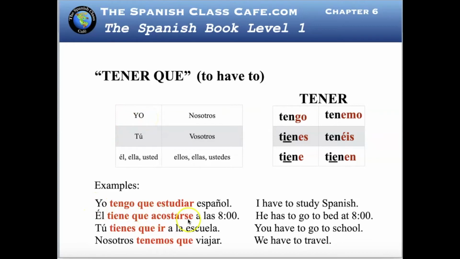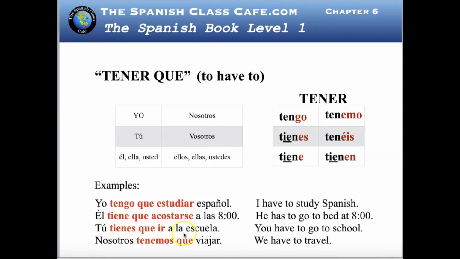Being a reflexive verb, you have the infinitive in AR, and we add the reflexive pronoun at the end. But you have to change it as you change the personal pronoun. If we say we have to go to bed, then we have to use nosotros. Tenemos. Don't forget the que. Acostarnos, because nos is the reflexive pronoun for nosotros. And if you don't remember the reflexive pronouns, please go and check reflexive verbs in my lessons.